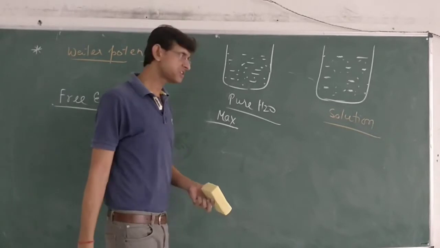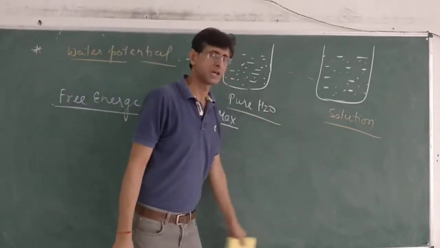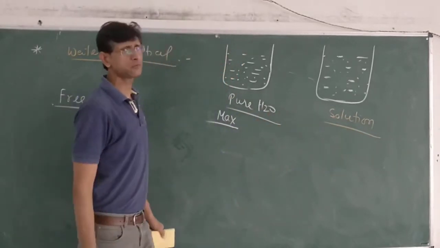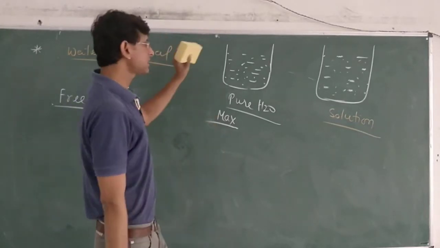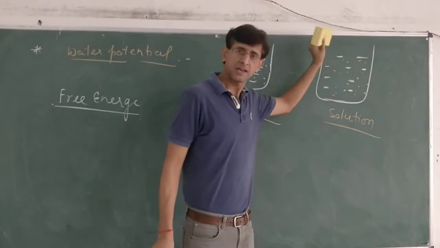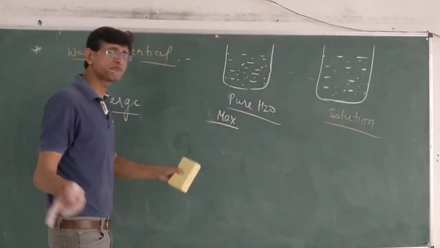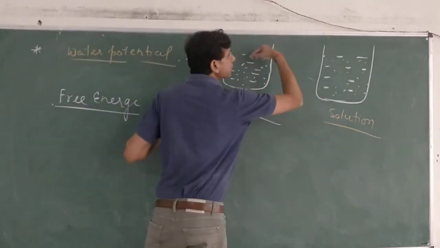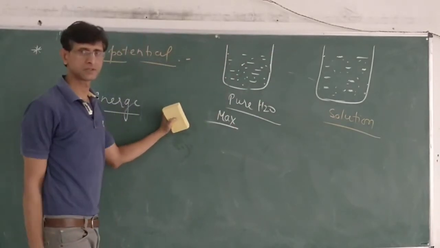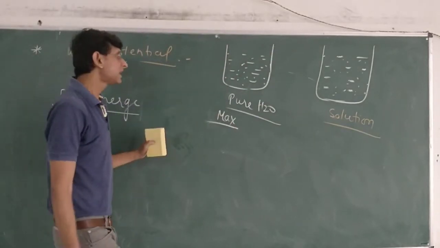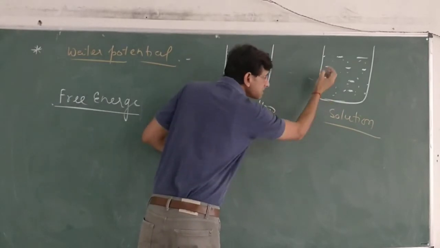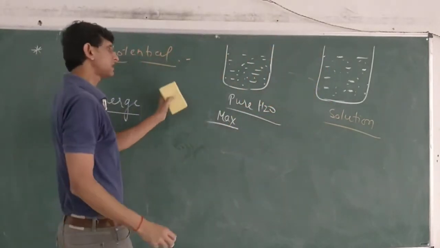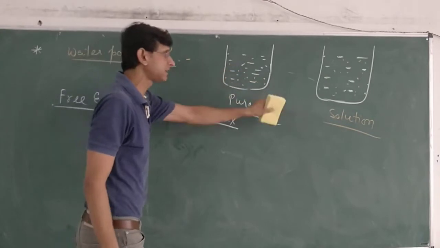So what will be the definition for this solution? We define the water potential in such a way that the water potential of a solution is the difference of free energy than that of pure solvent. What have we said? That water potential of a solution is the difference of free energy than that of pure solvent.